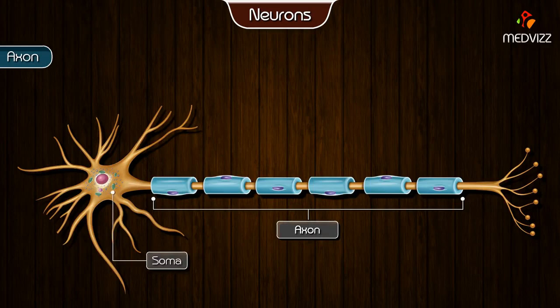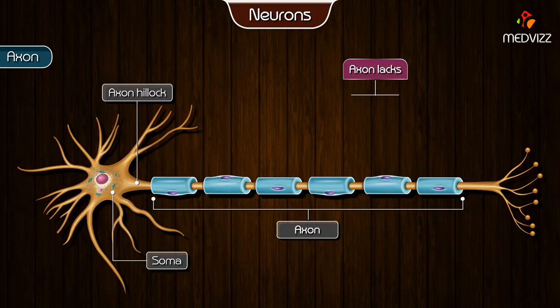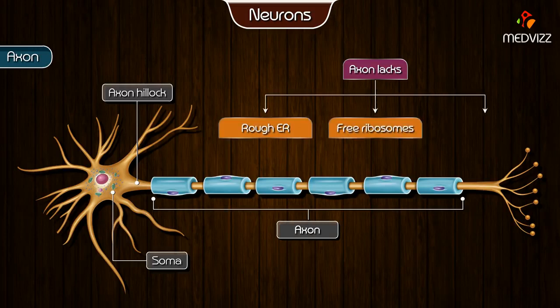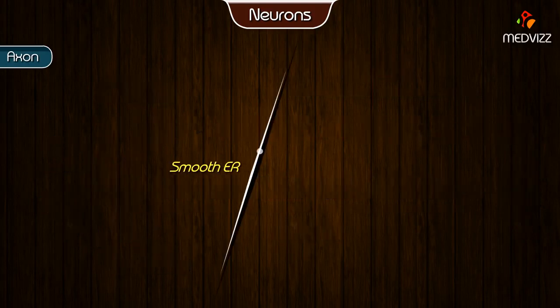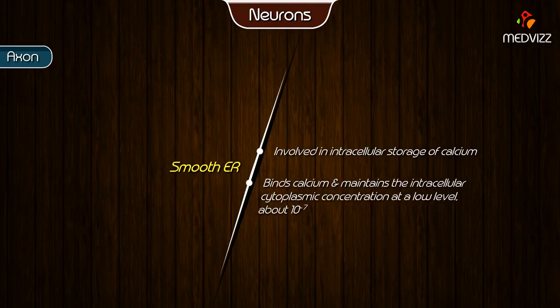Axon. The first part of the axon is known as the initial segment and arises from the soma, in a specialized region called the axon hillock. The axon differs from the soma and proximal dendrites in that it lacks rough endoplasmic reticulum, free ribosomes, and a Golgi apparatus. The smooth endoplasmic reticulum is involved in the intracellular storage of calcium. Smooth endoplasmic reticulum in neurons binds calcium and maintains the intracellular cytoplasmic concentration at a low level, about 10 to the power of -7.